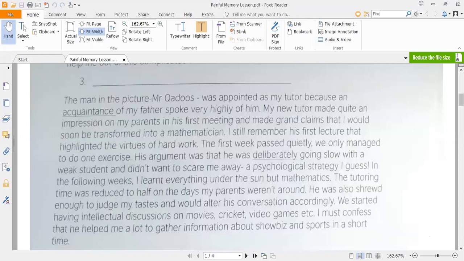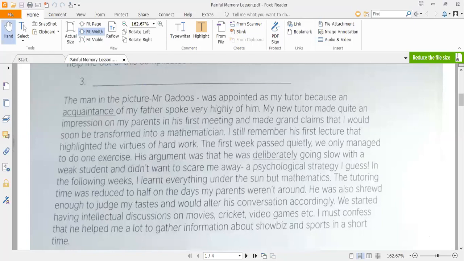His student says that not only in the first week did the mathematics tutor teach slowly, but he used to teach slowly in other weeks as well. He says that he learned each and everything under the sun except mathematics. But there was no mathematics at that time.